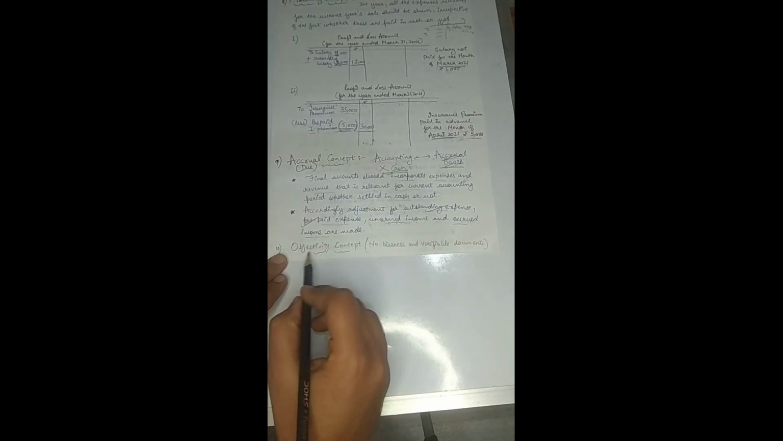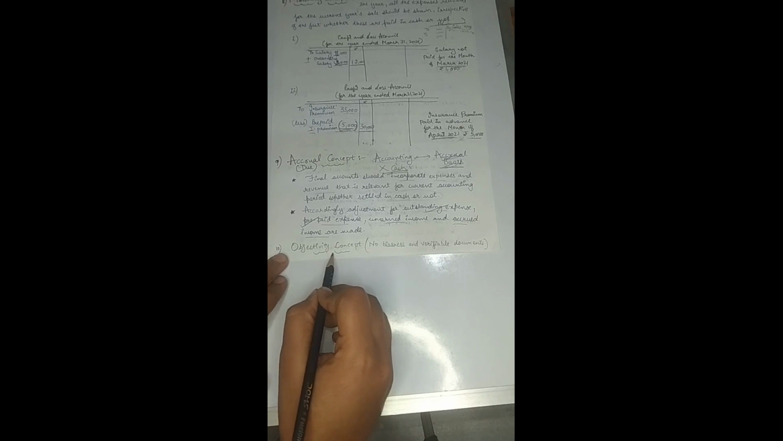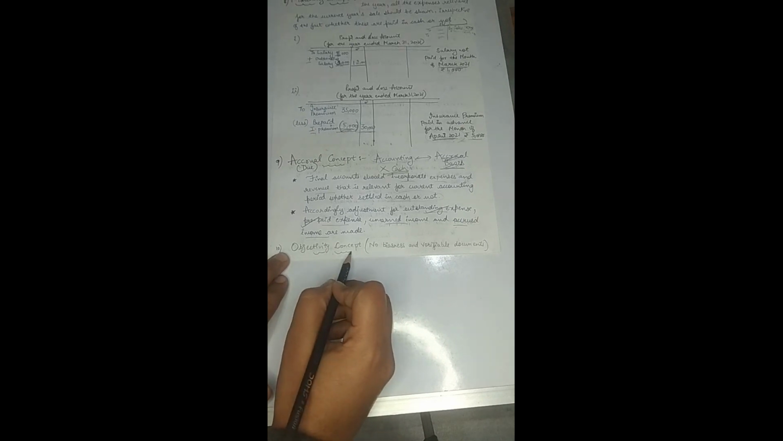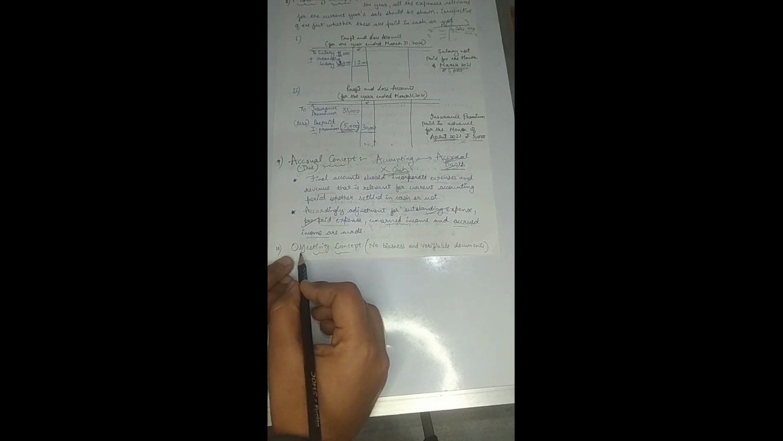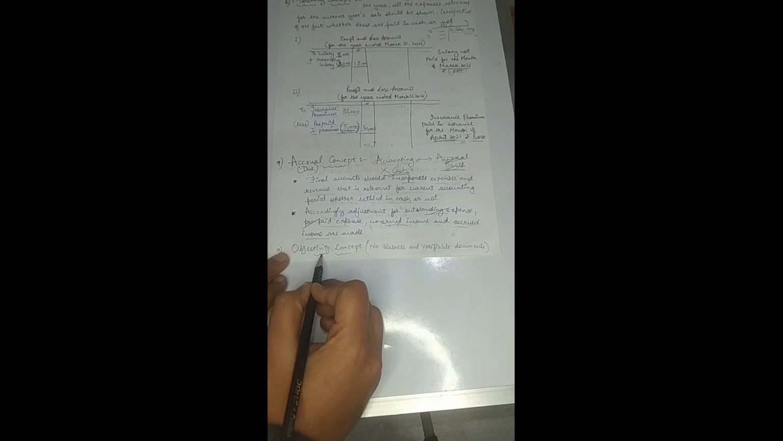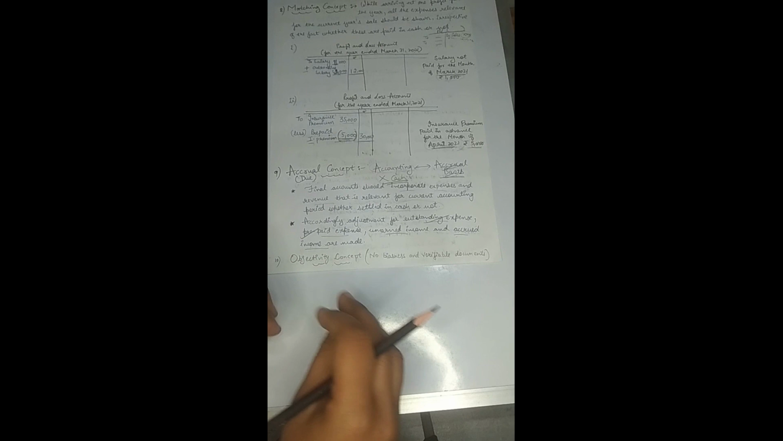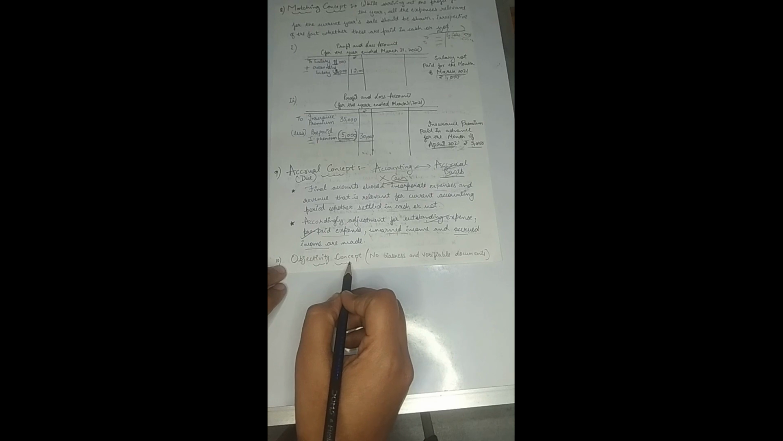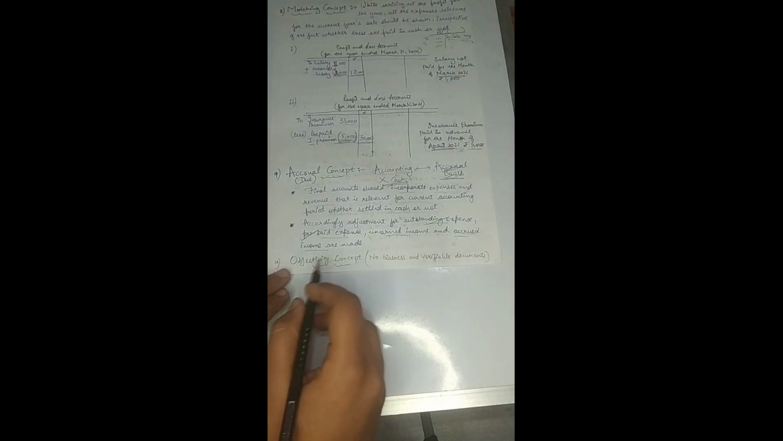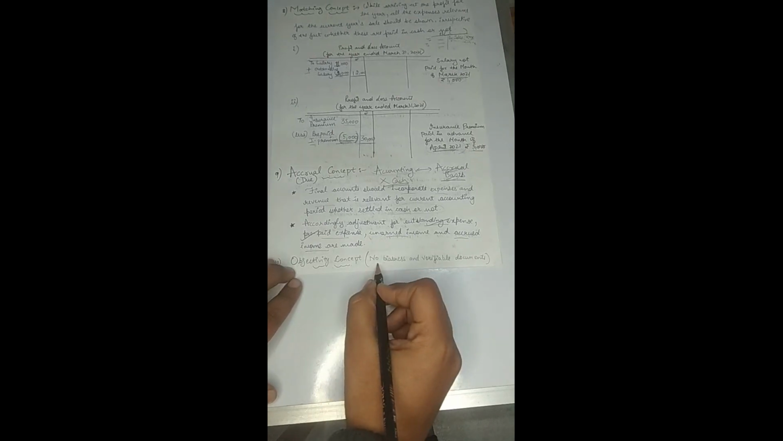Coming up next is the last accounting concept, which is the objectivity concept. By objectivity we mean fairness, no bias. If an accountant is preparing the financial statements, he or she should be completely fair and should have no personal bias while preparing them. This is what the objectivity concept says.